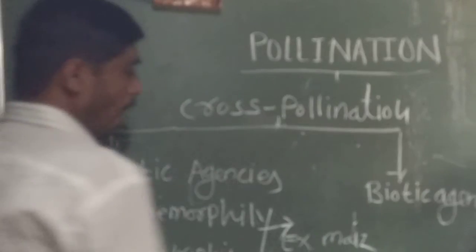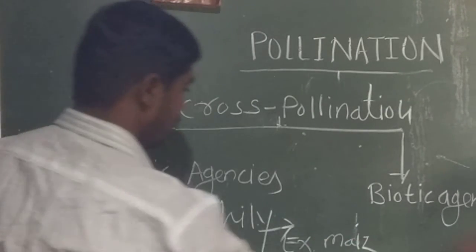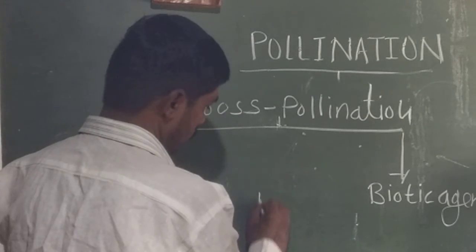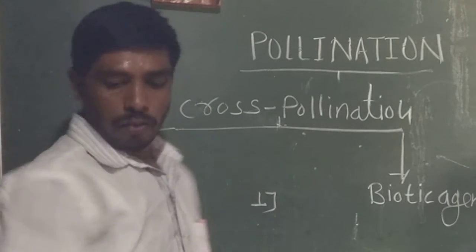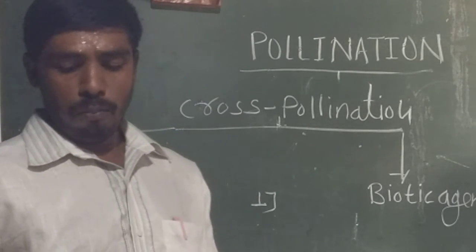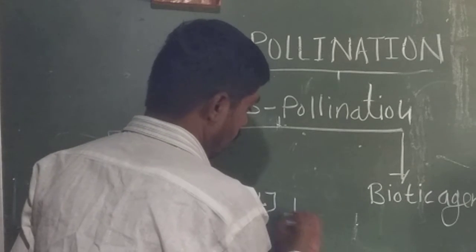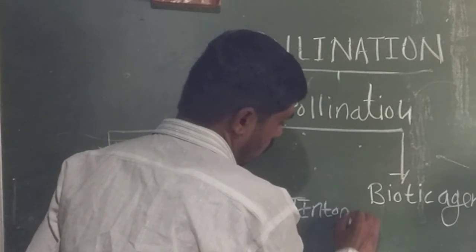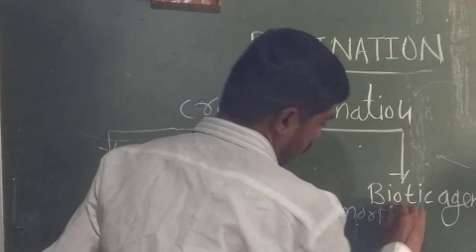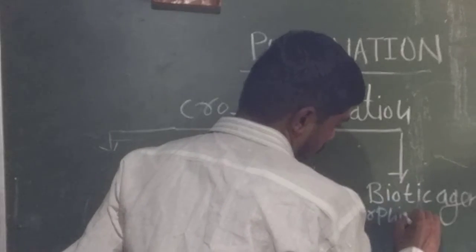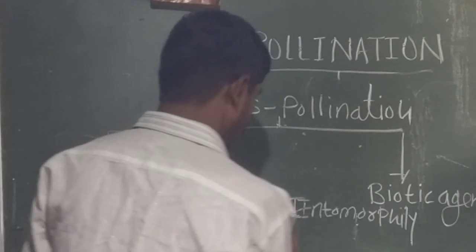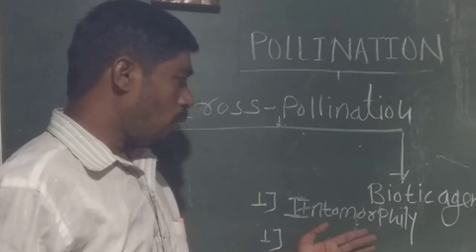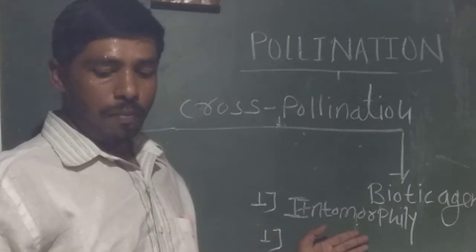And biotic agencies include entomophiles. Entomophile is defined as the transfer of pollen grain with the help of insects.